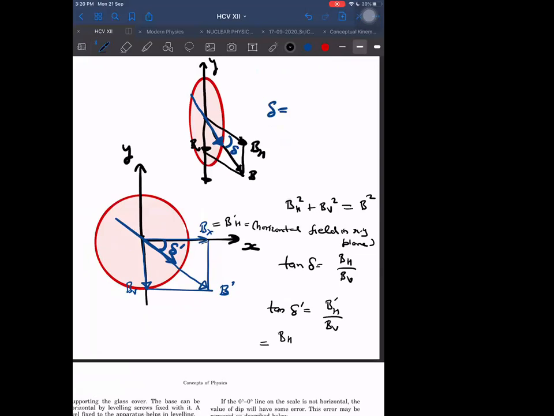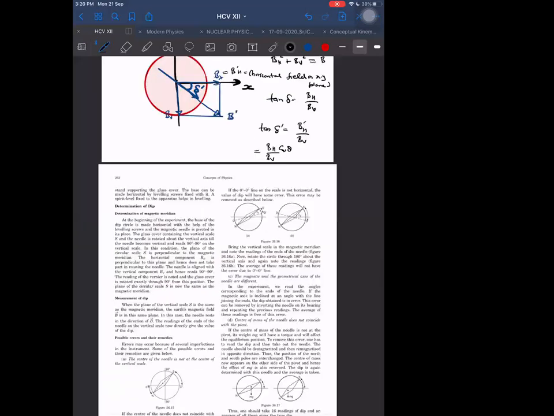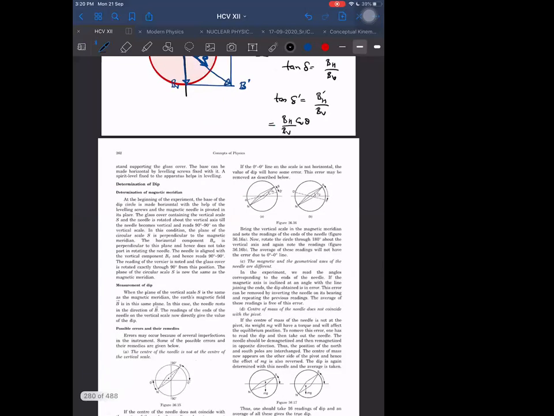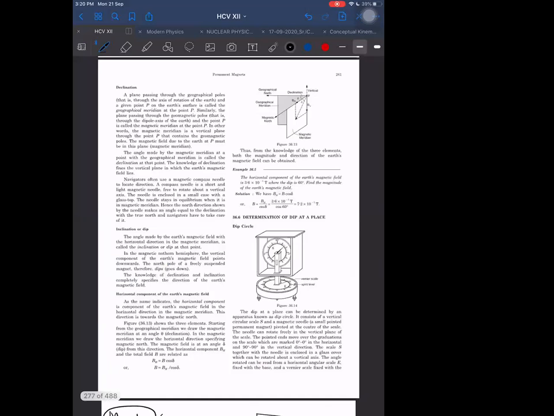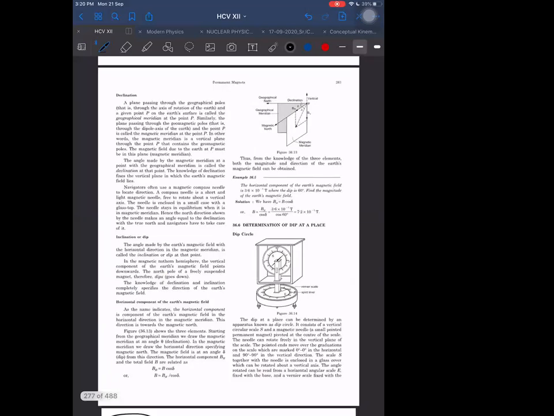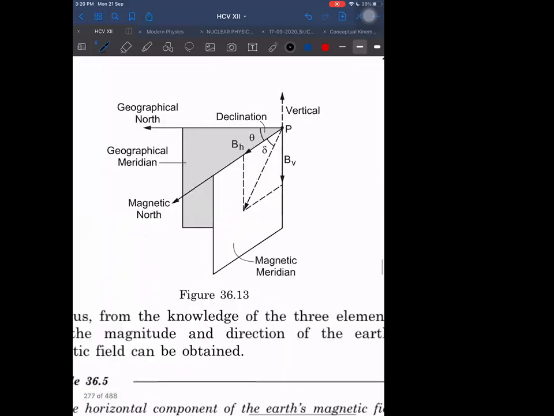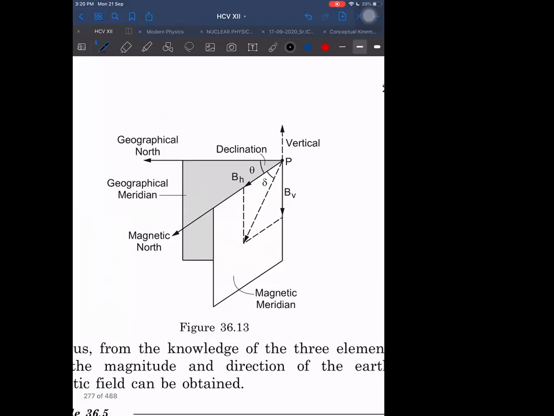I can write BH upon BV, into cos theta. Wait a second, I should not call it theta. Whatever SC Verma is calling, why don't I use that only? What he calls this angle as cos delta, I think he's calling theta only. See here. But that is between geographic north and magnetic north.